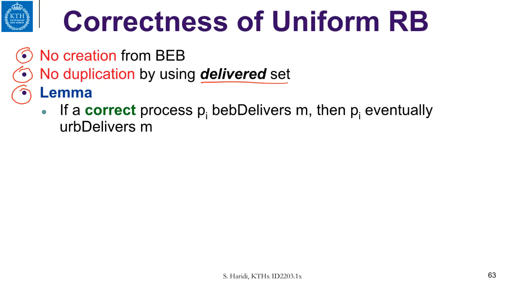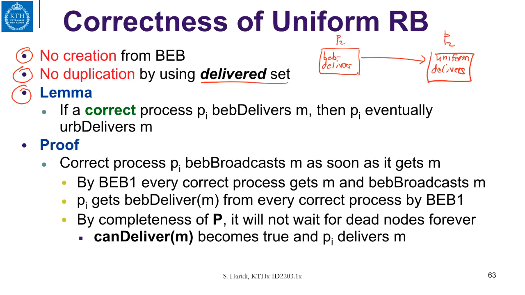Again, if a correct process Pi BEB delivers, then eventually Pi will uniformly deliver. So let us see the proof of this lemma. So we assume that Pi is a correct process. So what does a correct process do? A correct process Pi web broadcasts M as soon as it gets M. So it web broadcasts M. And it is a correct process.